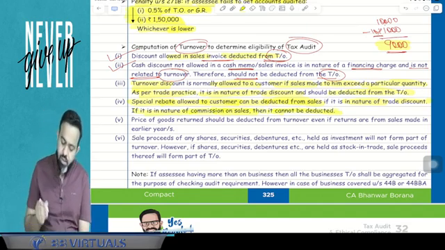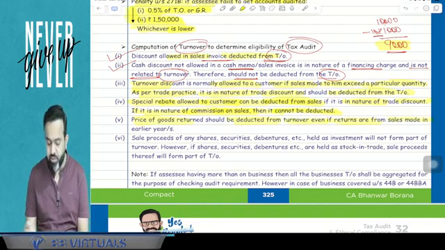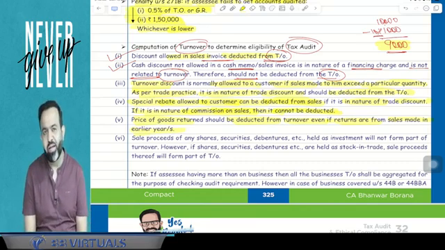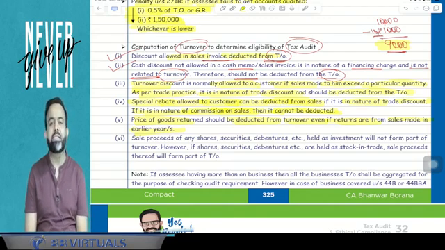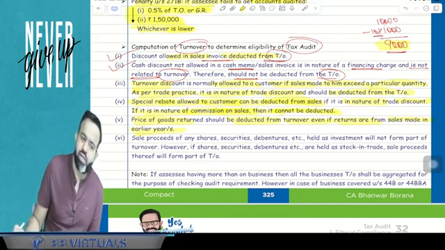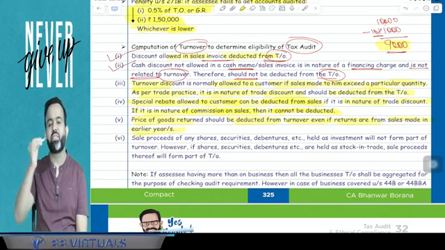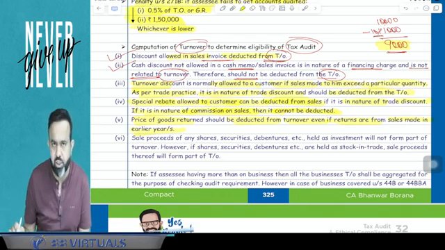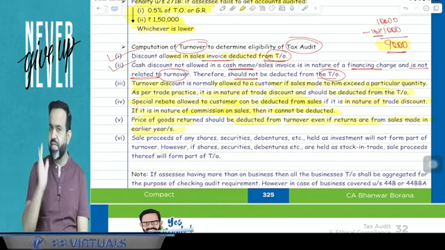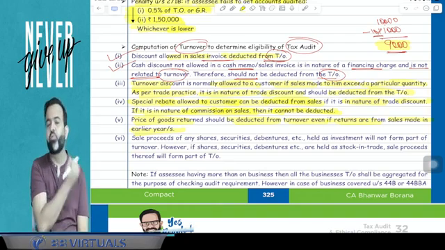Now next part. Price of goods returned should be deducted from the turnover even if the returns are from sales made in the earlier year. Suppose for an example, your sale made is 2 crore. Out of that, you receive sales return of 10 lakh. So sales return will be reduced. So 2 crore minus 10 lakh, so guys, here 1.9 crore will be treated as your turnover. Means sales return will be reduced while calculating your turnover. Even if the sale was made in the last year, it means suppose in the current year you made the sale and in the next year there is a sales return, that will also be reduced from the turnover.